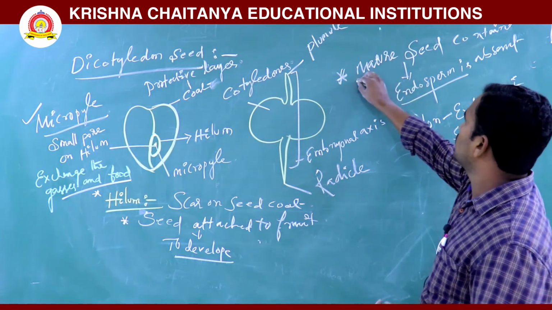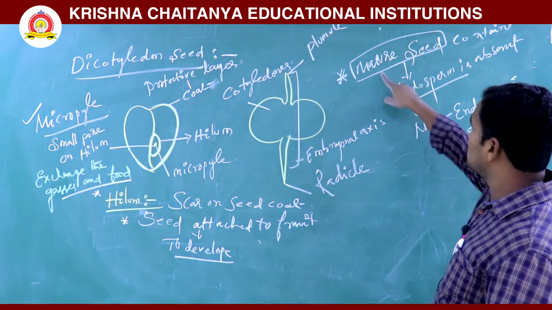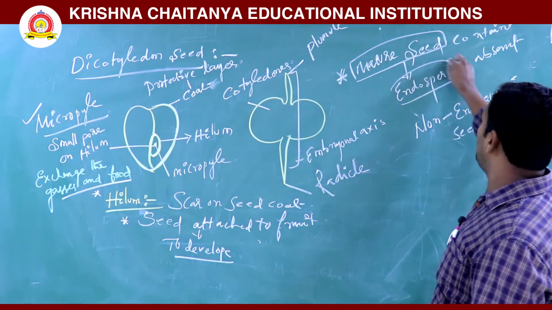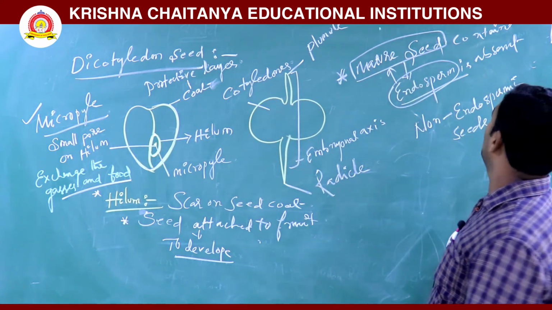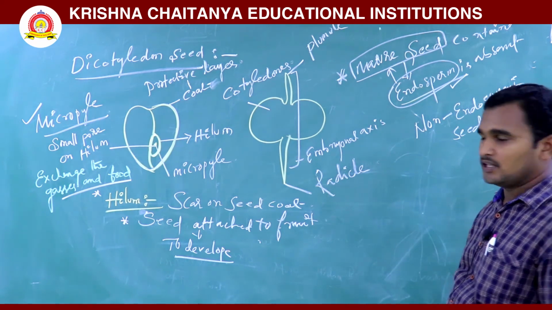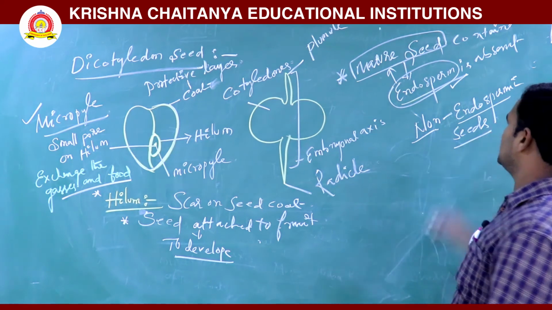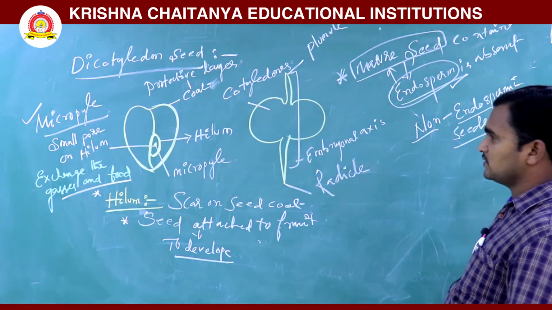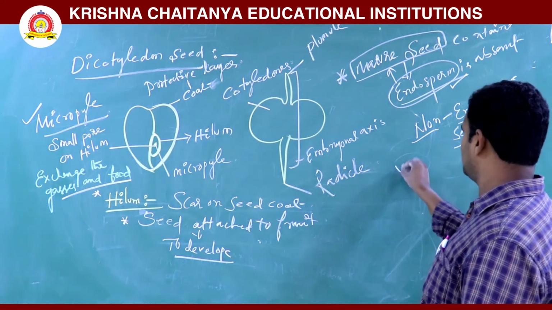Why? Because when the seed is matured, the endosperm is completely utilized to develop the seed. So that's why the endosperm is absent. This type of seed is called a non-endospermic seed.